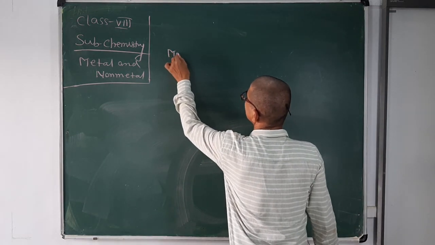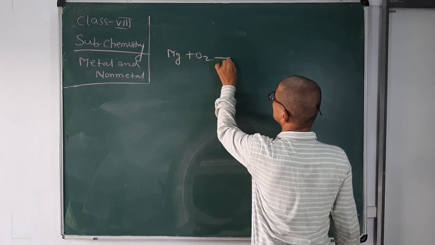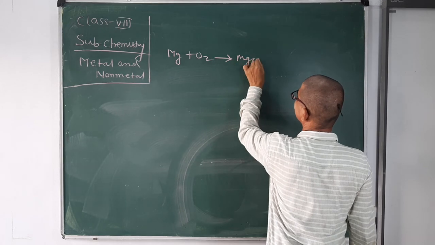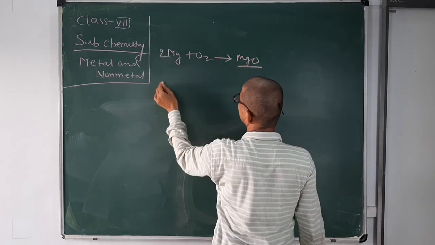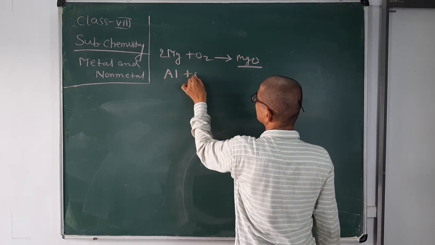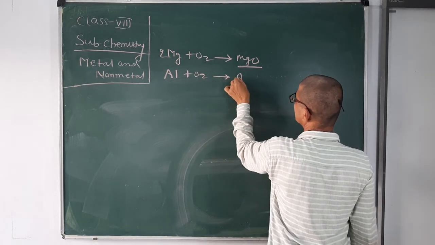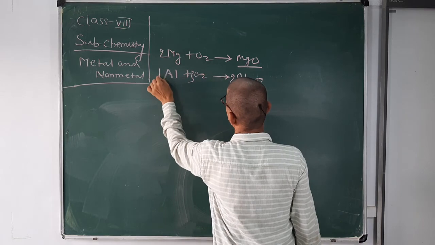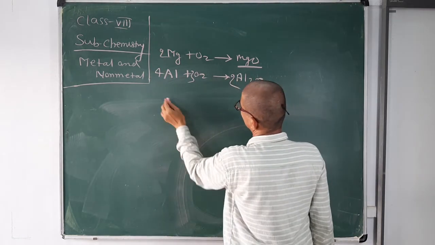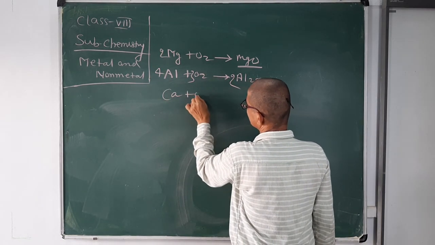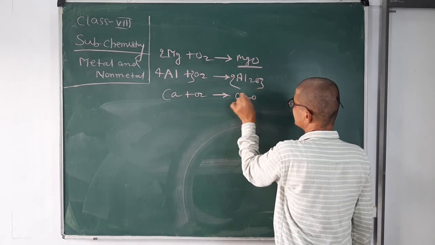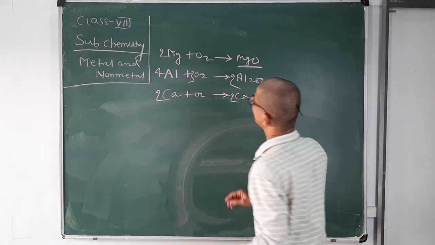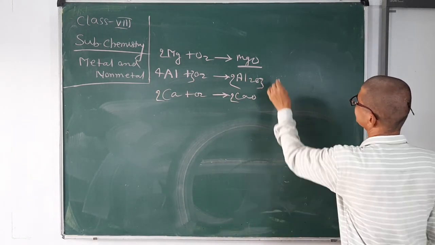Metal reacts with oxygen to form oxide. Aluminium reacts with oxygen to form aluminium oxide. Calcium reacts with oxygen to form calcium oxide. So when metal reacts with oxygen, it forms oxide.